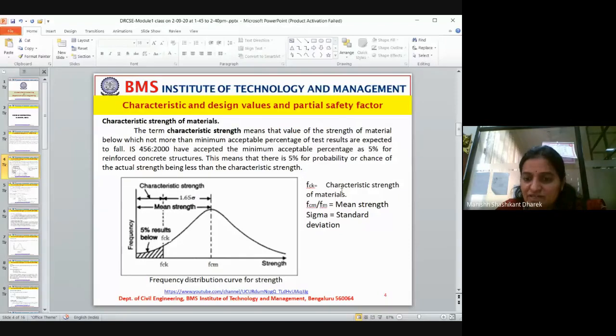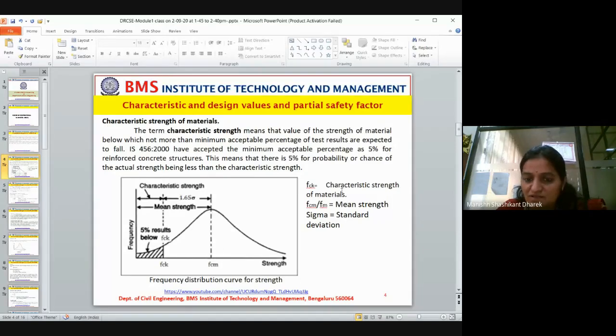Now you have 10 or 15 cubes, let us think, or 10 or 15 models which have to be tested. Out of that, only 5% is accepted as a failure. That means, in other words, 95% of them have to gain the required strength. That strength is called characteristic strength.